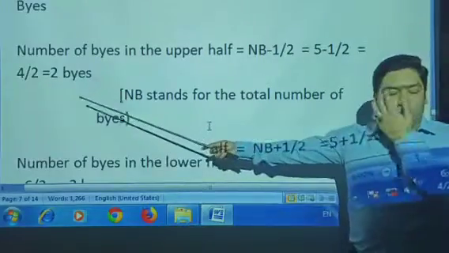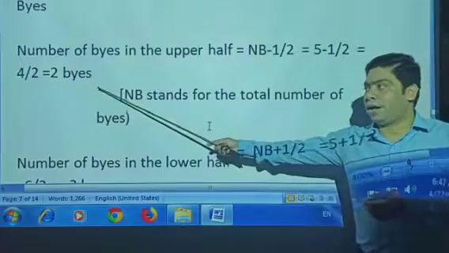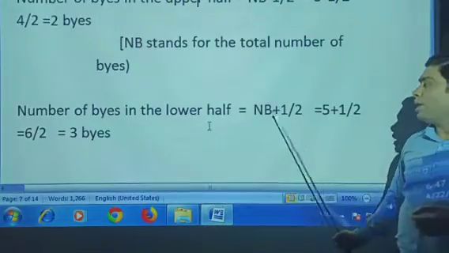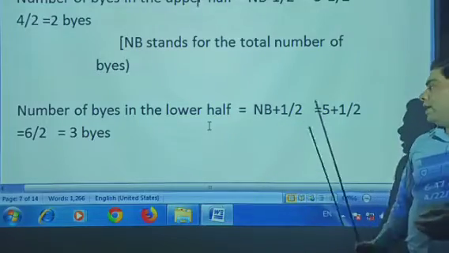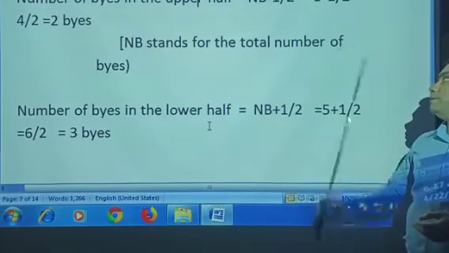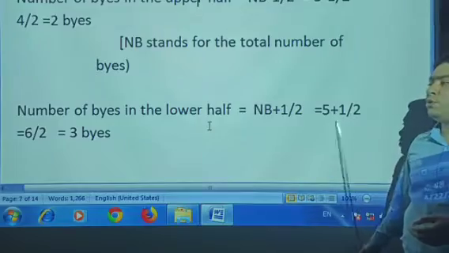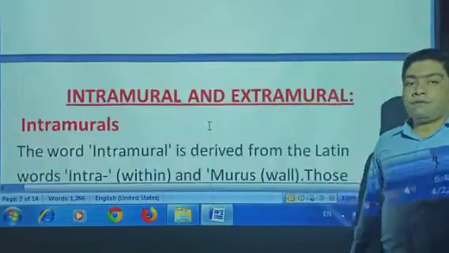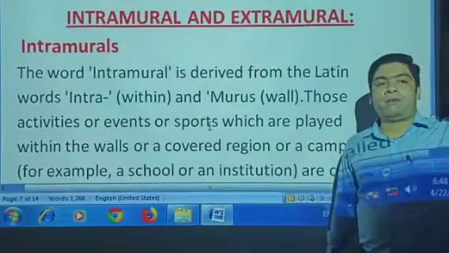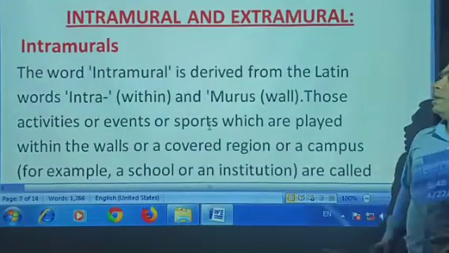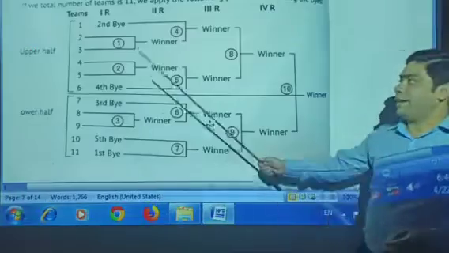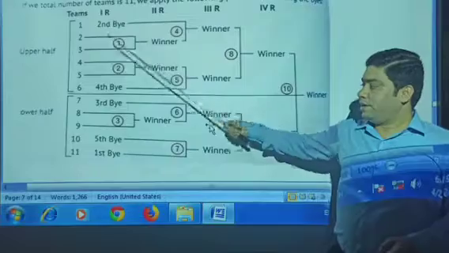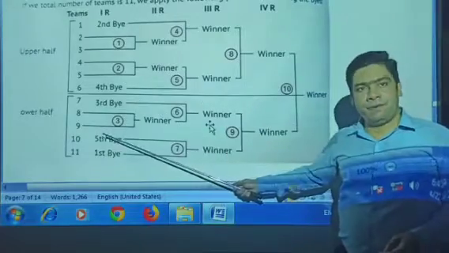So we have 2 byes on the upper half, and the number of byes in the lower half? How to find it? (NB plus 1) upon 2. Here NB means again 5 byes, as already discussed. So (5 plus 1) upon 2, so 6 by 2 is equal to 3 byes. That means we have 5 byes, 2 for the upper half and 3 for the lower half. Now, in this way, the 5 byes are to be divided, like second, third, fourth, and fifth.